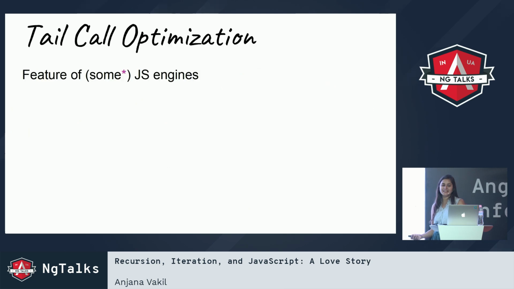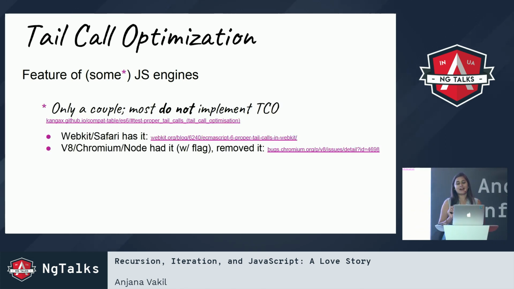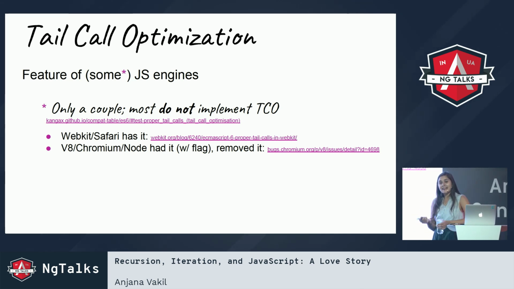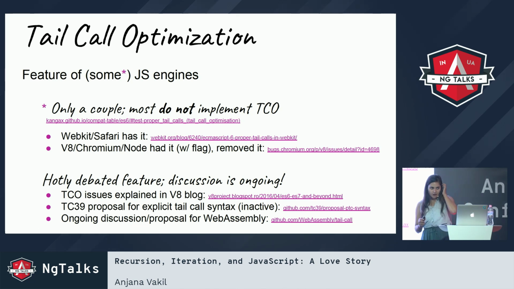So remember how I said that tail call optimization was a feature of some JavaScript engines? Asterisk? Yeah, that's a pretty big asterisk. Really, only a couple have implemented this. Most do not. WebKit has it, so Safari has it, and V8, powering Chrome and Node, had it, but then removed it. And that's because this is kind of a hotly debated feature. Basically, there are some disadvantages to doing tail call optimization.